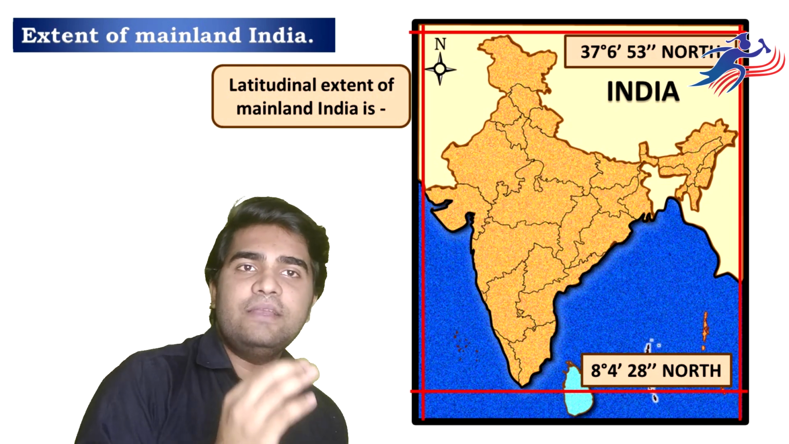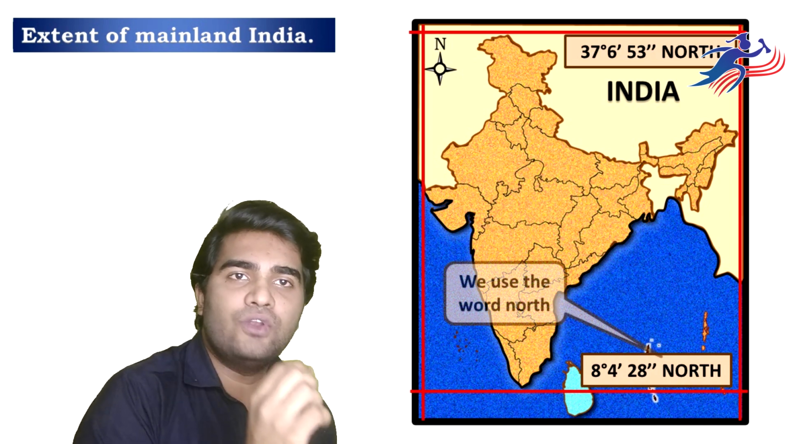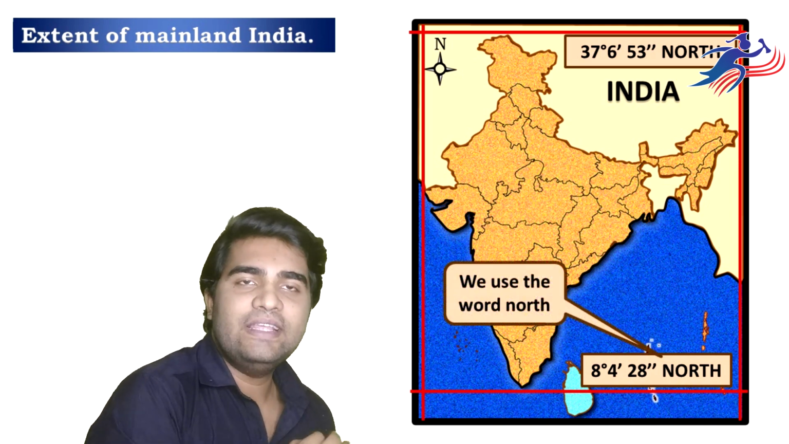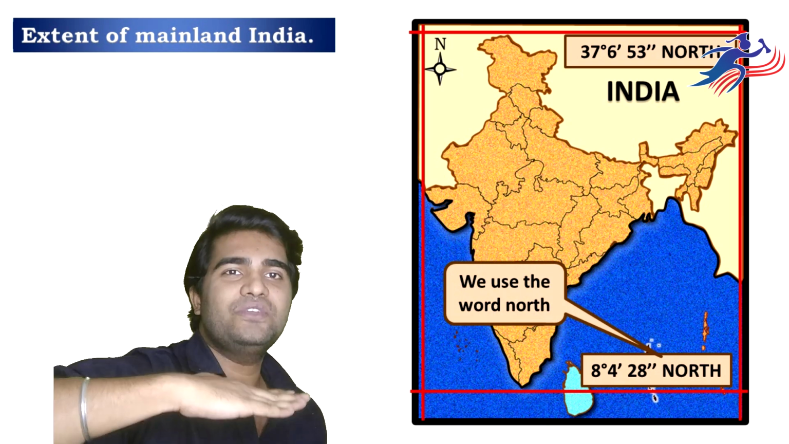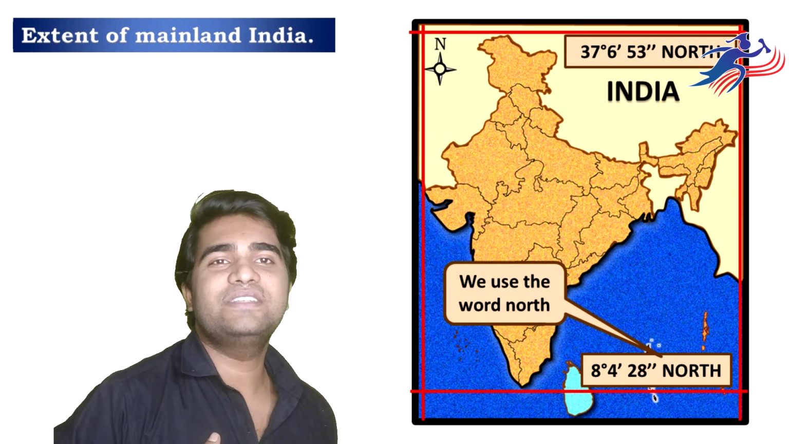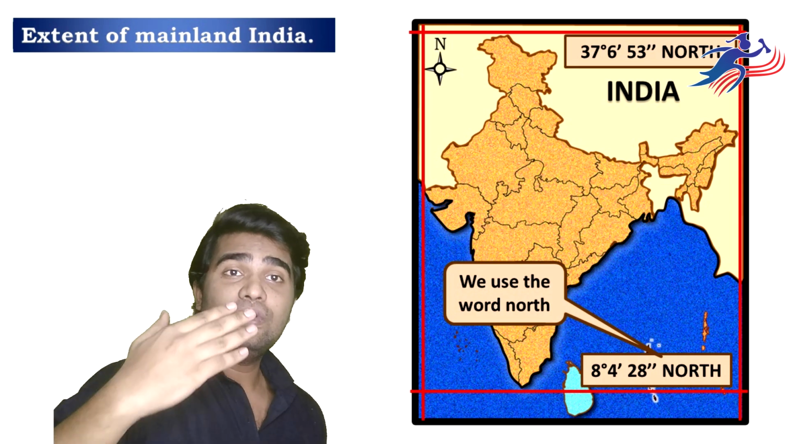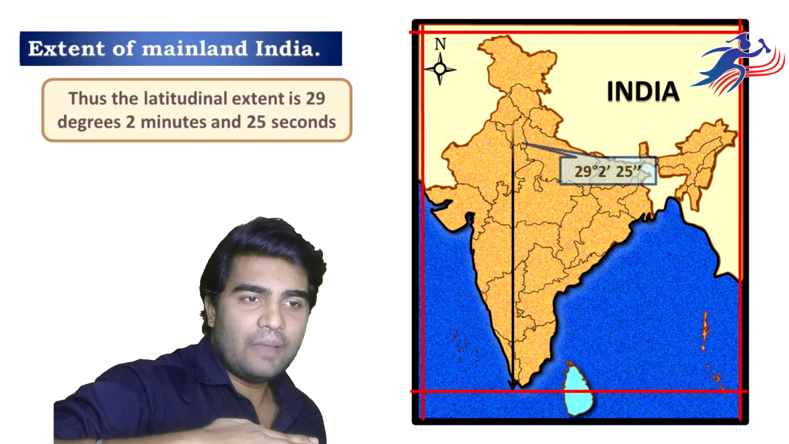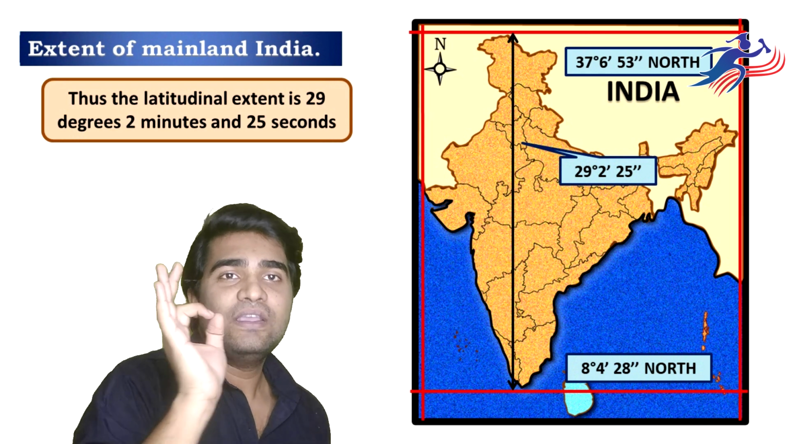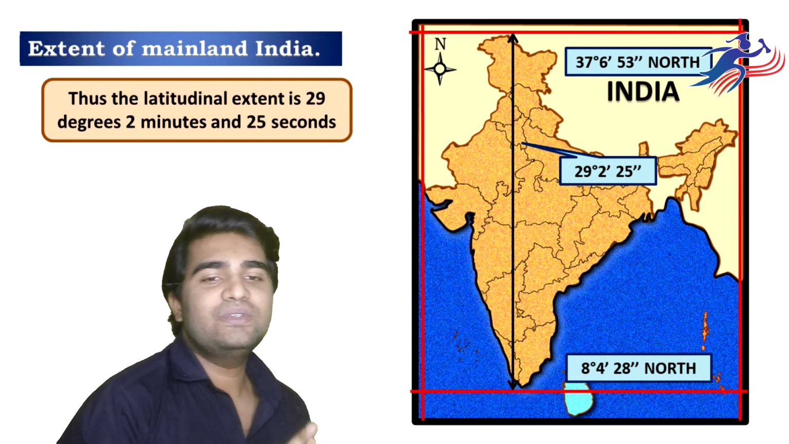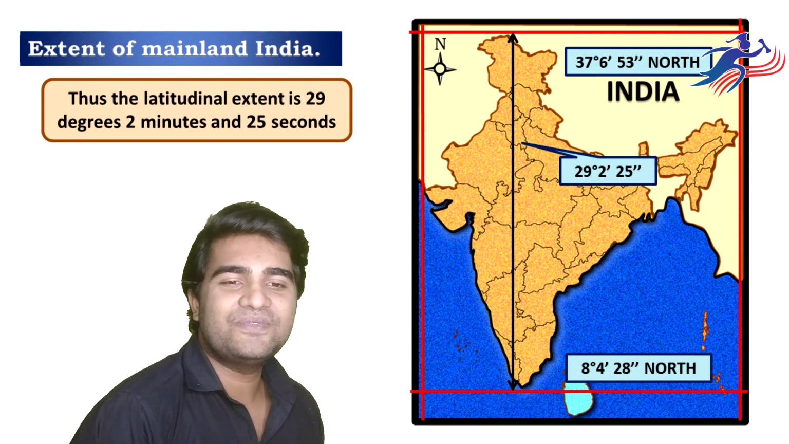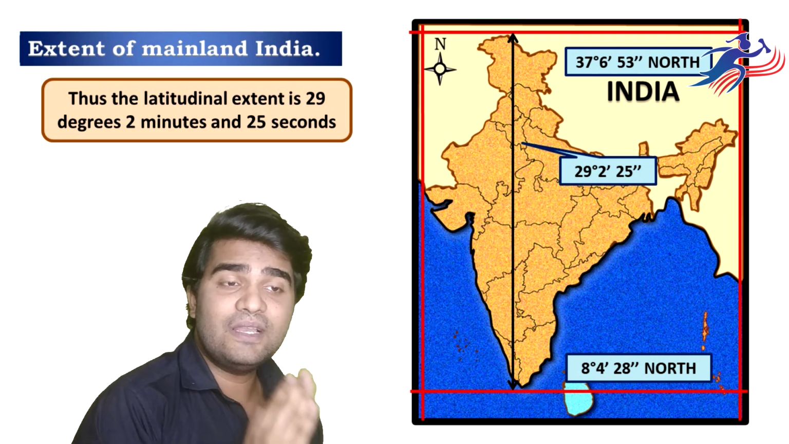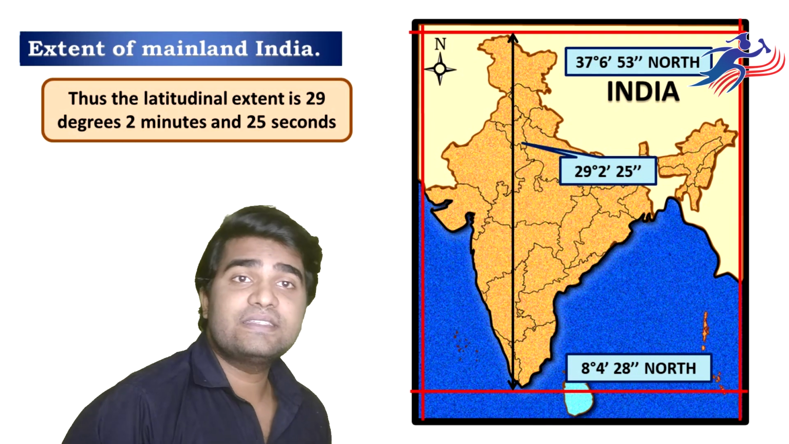Now tell me why we call this north, 8 degree 4 minutes 28 second north. Why do we call it so? Yes, because according to the latitudes, we lie in which hemisphere? We lie in the northern hemisphere. Okay, now let us see how much the total latitudinal extent is. The total latitudinal extent of India is 29 degrees 2 minutes and 25 seconds. Okay, I hope I'm clear with the latitudinal extent of India.